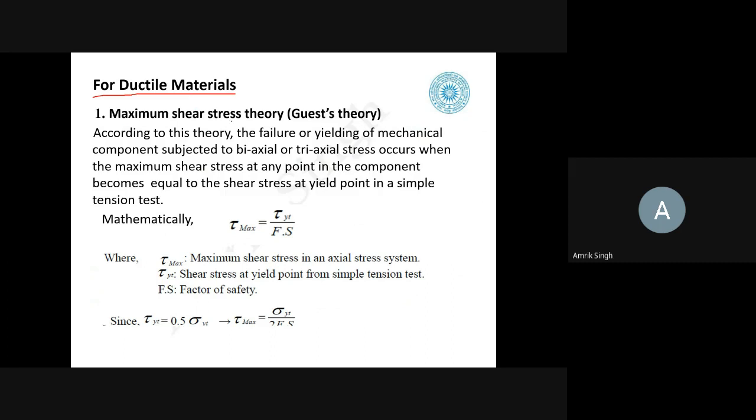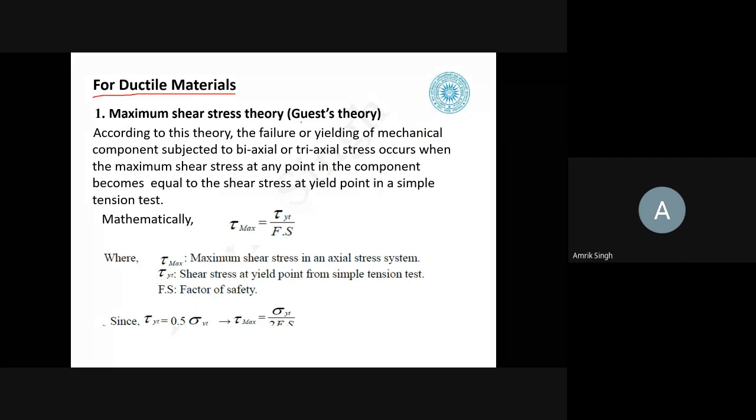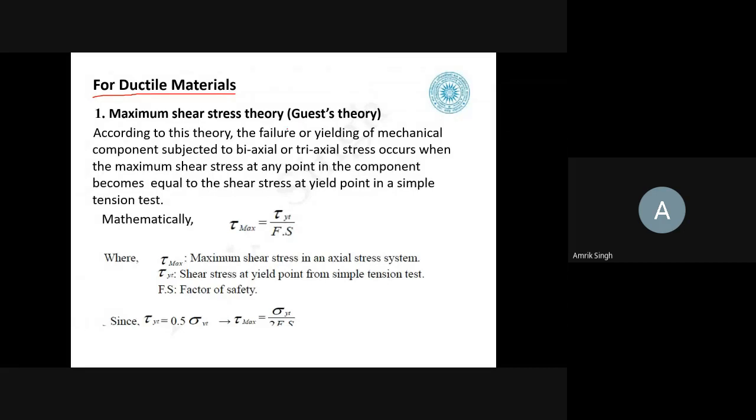So maximum shear stress theory, also known as Guest's theory. According to this theory, the failure by yielding of the material component subjected to biaxial or triaxial stresses occurs when the maximum shear stress at any point in the component becomes equal to the shear stress at yield point in a simple tension test. So mathematically, we can represent it like this.